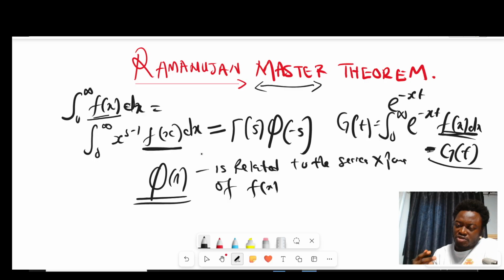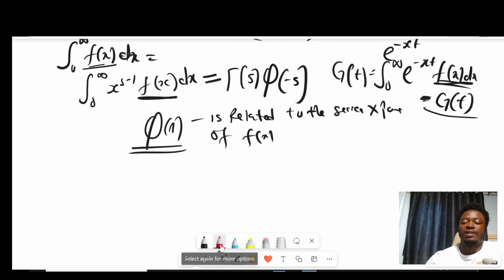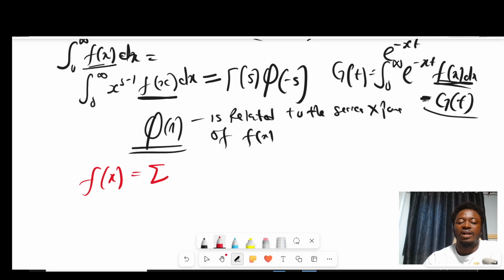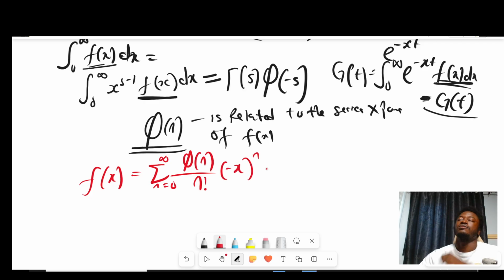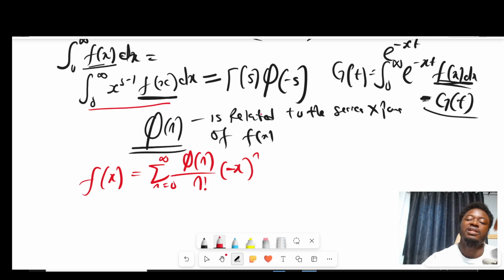Now the question is, what should the series expansion of f of x be? Well, this is what it should be. It should be that f of x can be expressed as a sum as n runs from 0 to infinity of phi of n over n factorial times negative x to the n. So it should have a series expansion whereby there is a factorial in the denominator, and you have negative x to the n power. If this is satisfied, then it is possible to get the Mellin transform of this function in terms of this phi of n.